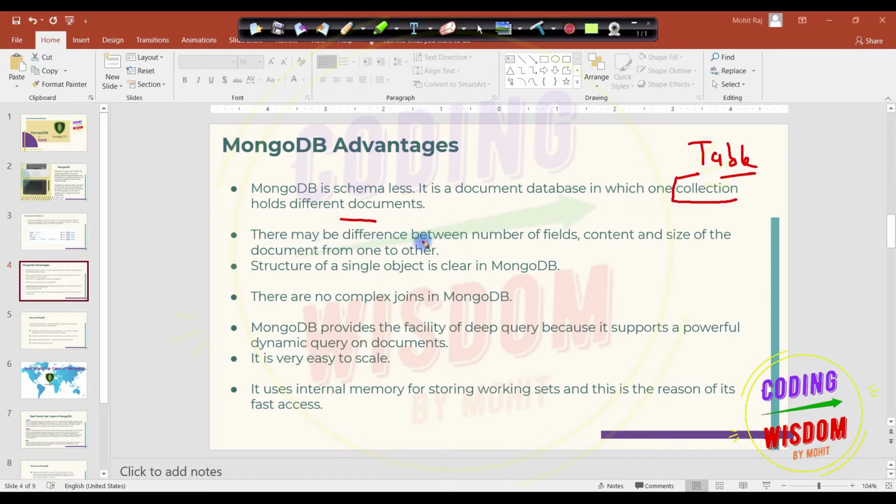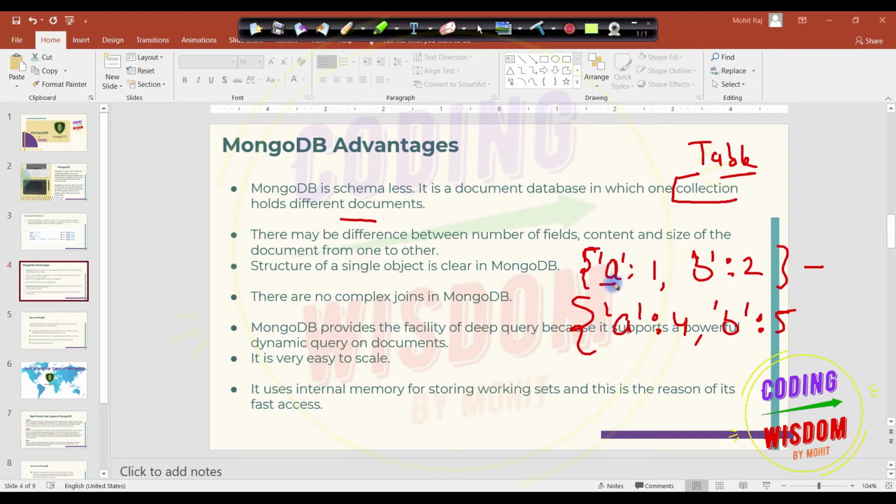There may be differences in the number of fields, content, and size from one document to another. I told you that a document is a row, and a document can contain different fields. Consider the first row contains A1, B2, this is one document, and the second document may contain A4, B5.